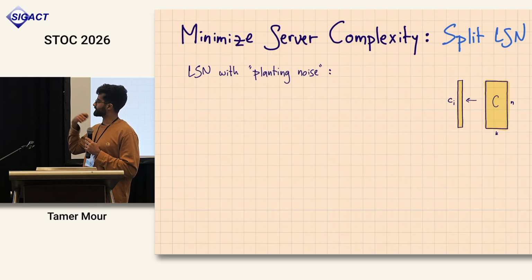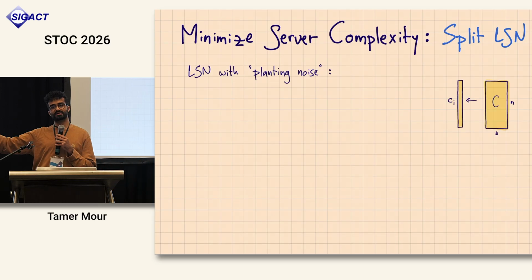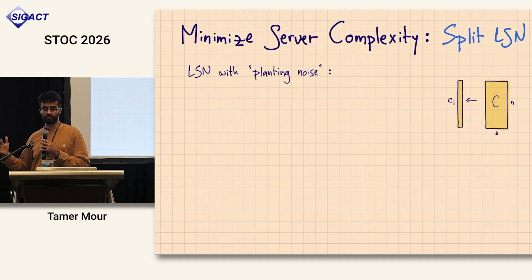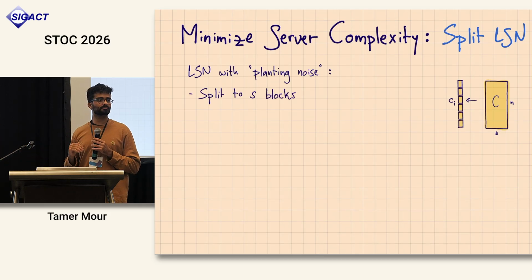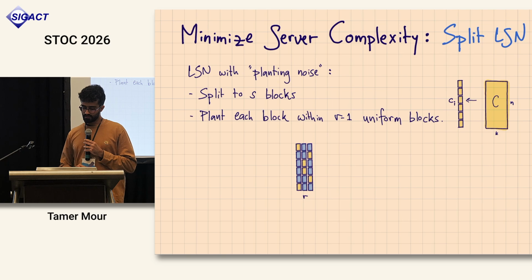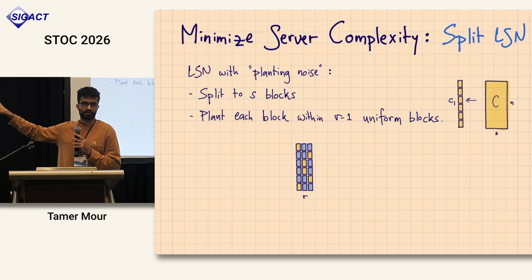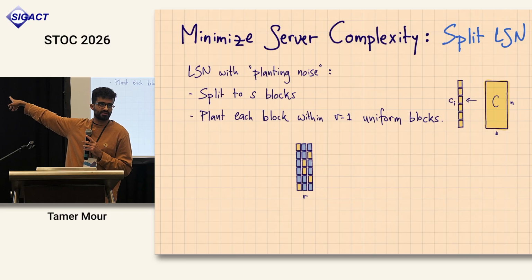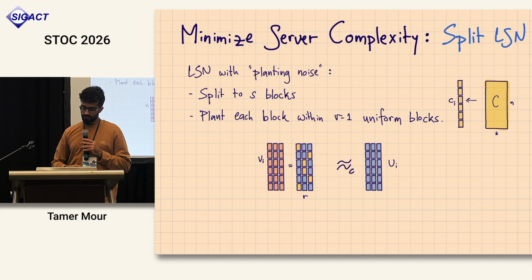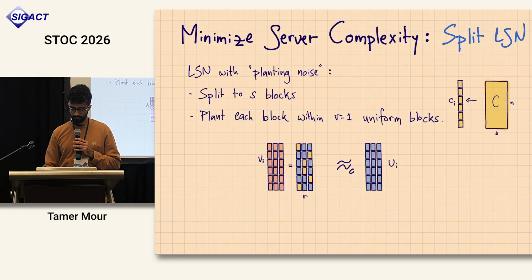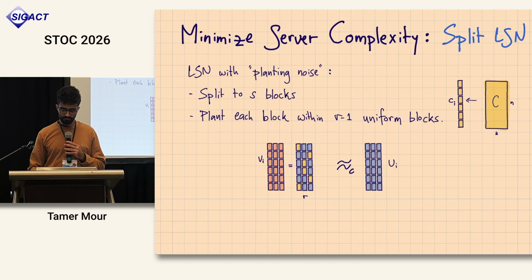Now I'm sampling a code word C, and instead of mixing it with noise, I split it into blocks, and I hide each of these blocks within uniformly random blocks. The blue guys are random, the yellow guys are taken from C. Now I give you this, and we assume that this looks pseudo-random. We call this split LSN.